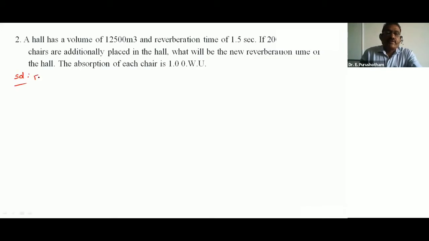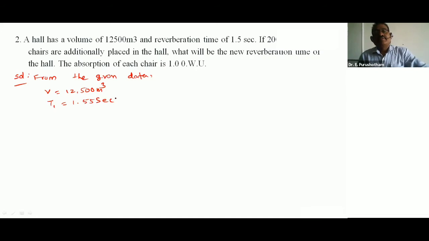So solution, from the given data, volume V is equal to 12,500 meter cube. Reverberation time T1 is 1.55 seconds.